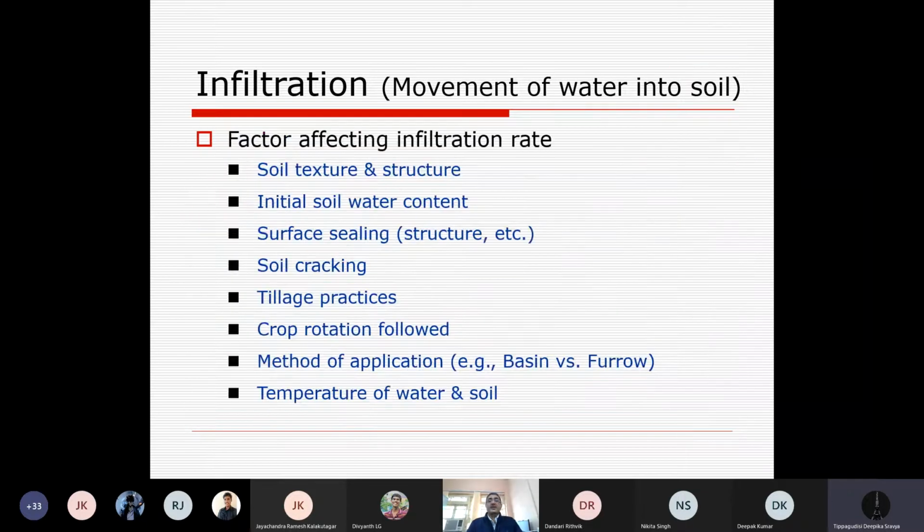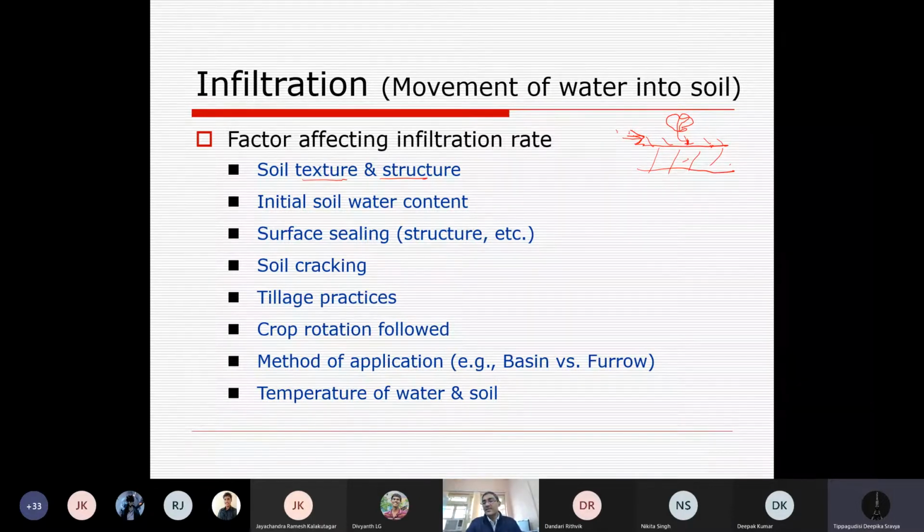So infiltration means water entering at the soil surface, and it is basically the water which is applied. So there are water characteristics, soil surface characteristics, soil properties itself, and what is above the soil, which is the management characteristics. So we have the soil top surface, the soil below, and the properties of the water that is applied, which can affect the infiltration. So first, soil property, like its texture and structure.